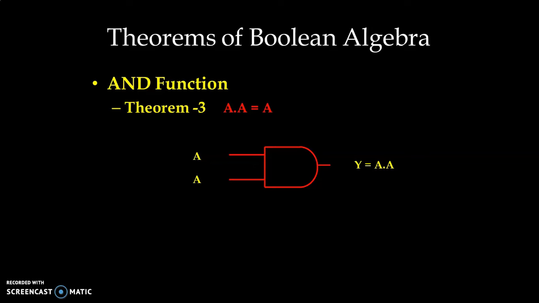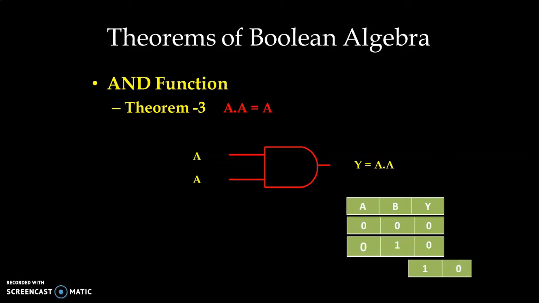If A is 0, both the inputs are 0. If A is 1, both the inputs are at high level, that is 1 level. So the output depends on A. If A is 0, the output will be 0. If A is 1, the output will be 1. With the help of the truth table, we can prove the theorem.